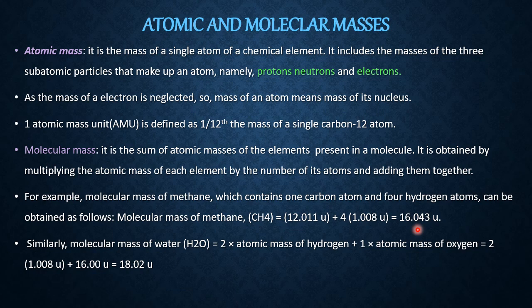So the mass of one oxygen is equal to 16 U, and the mass of one hydrogen atom is 1.008, multiplied by 2 times, because two hydrogen atoms are there. Sum together, what is it called? 18.02 is the atomic mass unit of one water molecule.